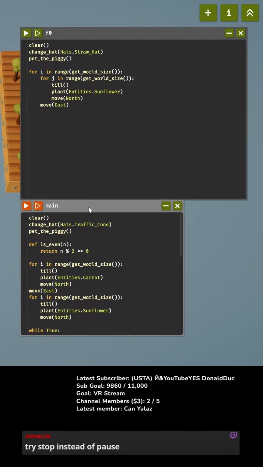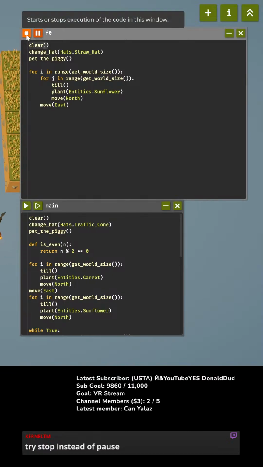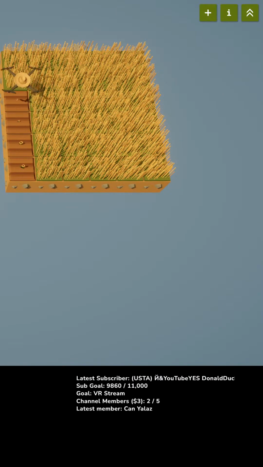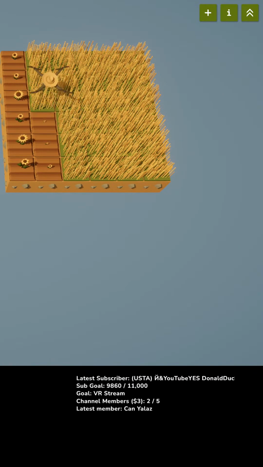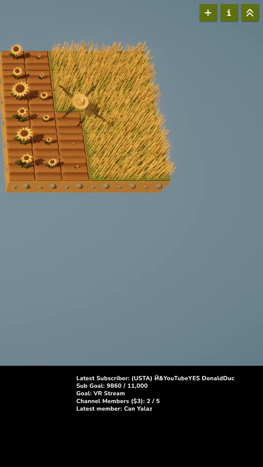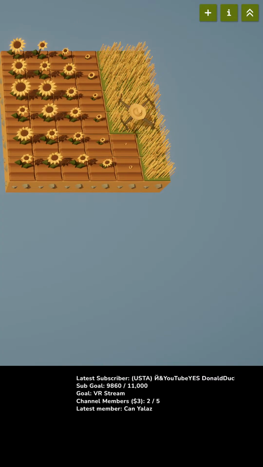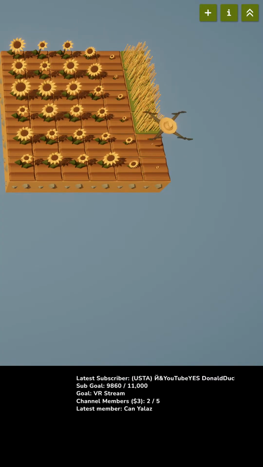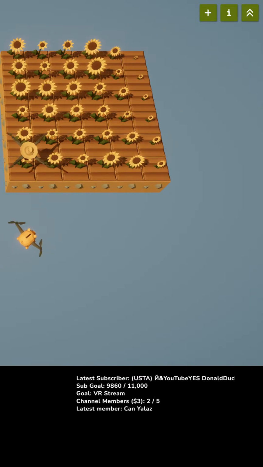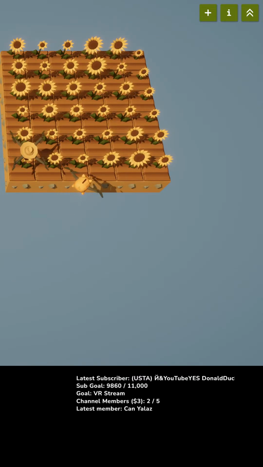So this is start or stop, and that's start or stop. Oh, that's pause, but this is like that maybe? Okay. There we go. All right, now it's running. And now we're just planting sunflowers everywhere. And that's all this code is gonna do. It's gonna plant all the sunflowers and then stop.